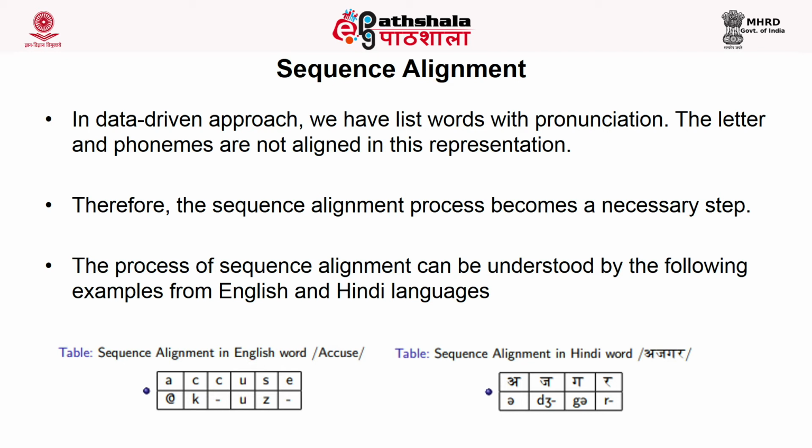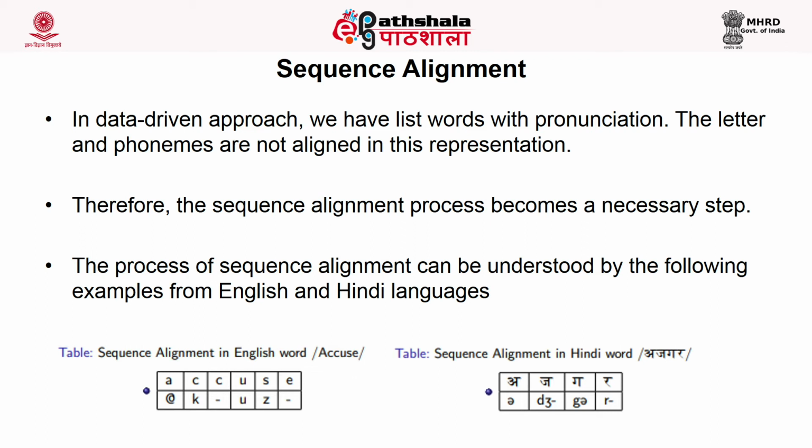This process is called a sequence alignment process, where we say which grapheme is related to which phoneme, and if there is a sequence of graphemes which has no pronunciation at all, we just mark a dash or nil or phi for the pronunciation. So this process is called sequence alignment.